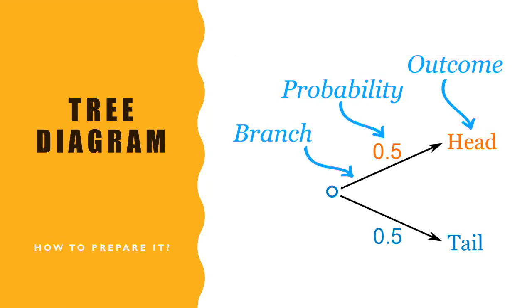So the tree starts with a start point, and it moves into 2 branches. One branch is head, another branch is tail. If we have more outcomes, we can put more branches. For example, if it is a die, we will have 6 branches. But in this case, we have 2 branches, and each branch shows one different outcome. Here, one outcome is head, another outcome is tail. Okay. So what's the probability? We write the probability here as shown. The probability is 0.5 for the heads and 0.5 for the tails.